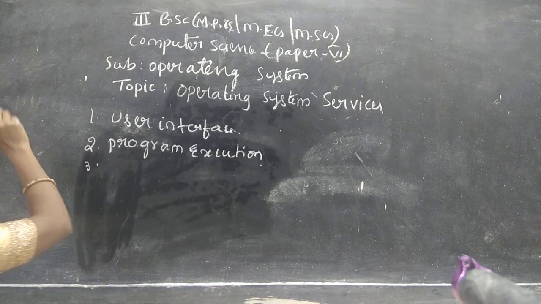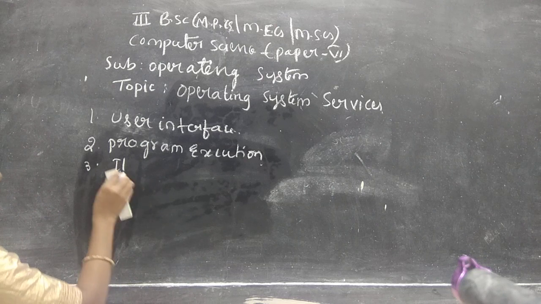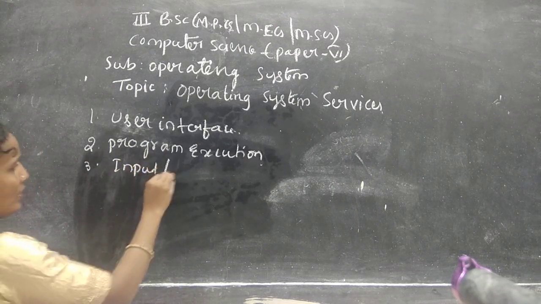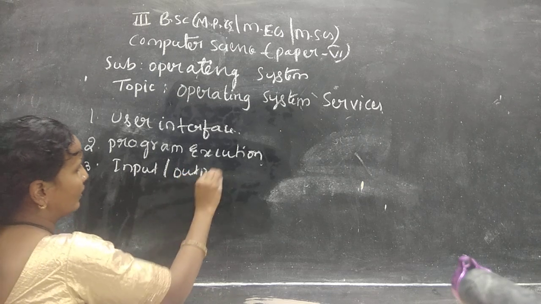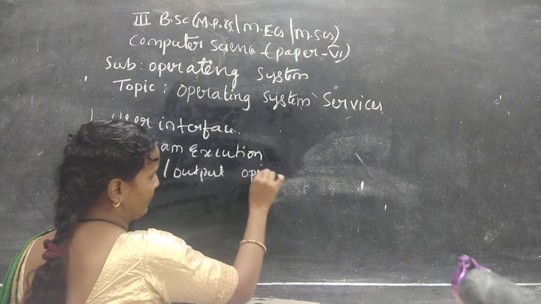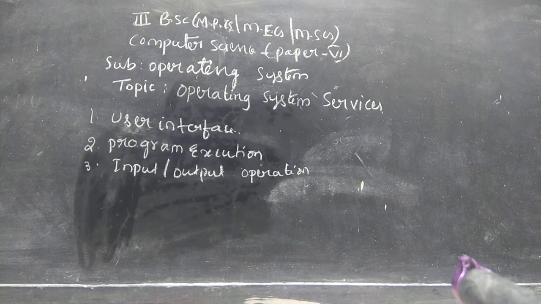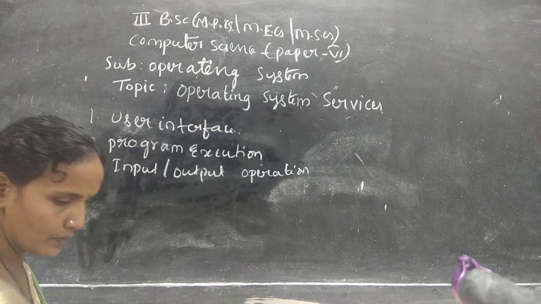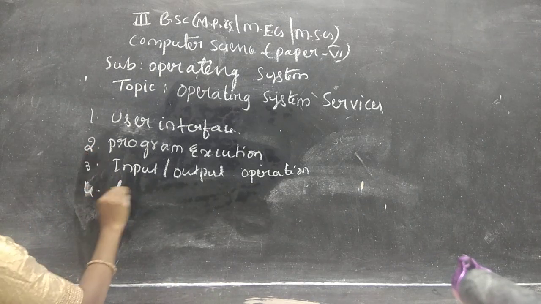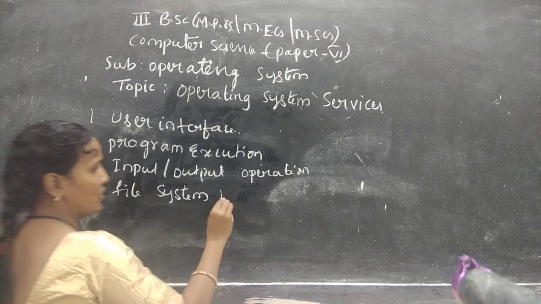The third one is input output operations or management. Next, file system management.